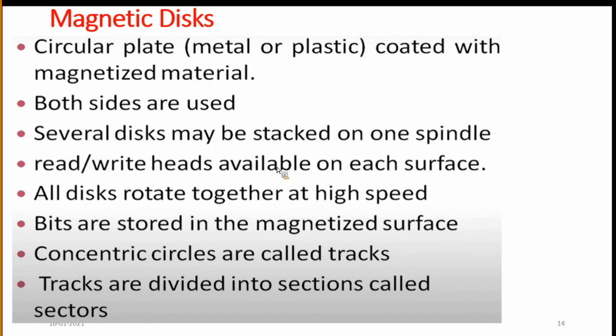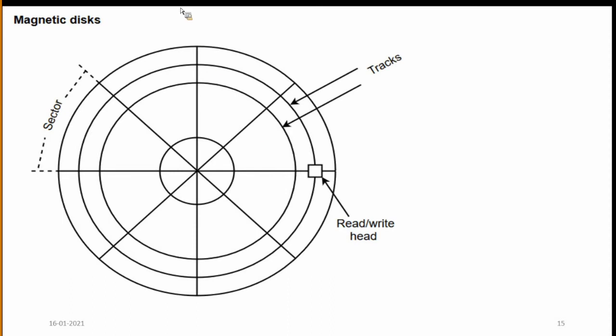What is the magnetic disk? You see the diagram here. See here, a circular plate. This circular plate is metal or plastic, coated with magnetized material. Both sides are used.